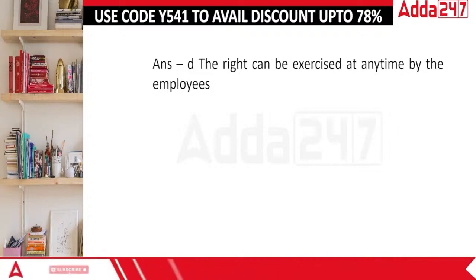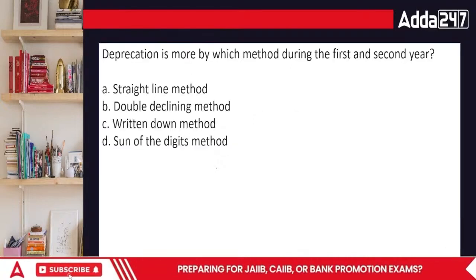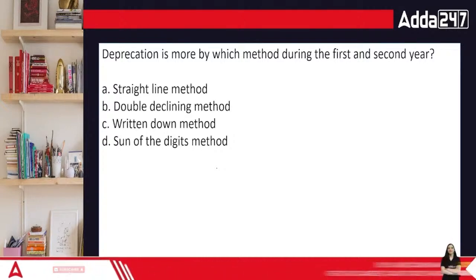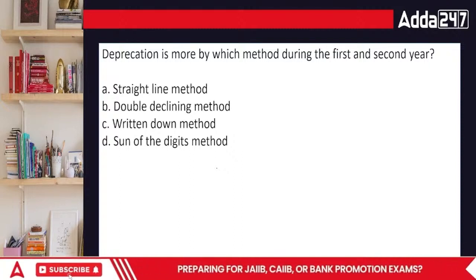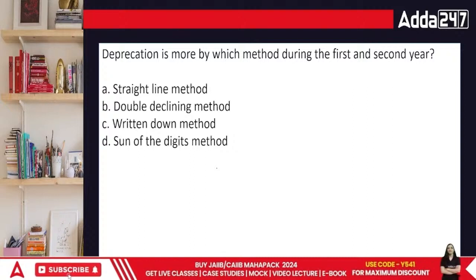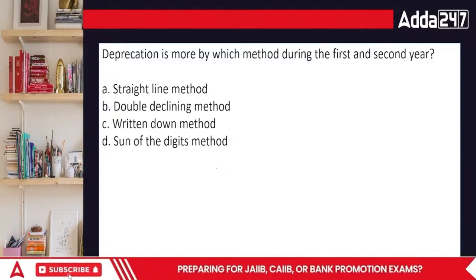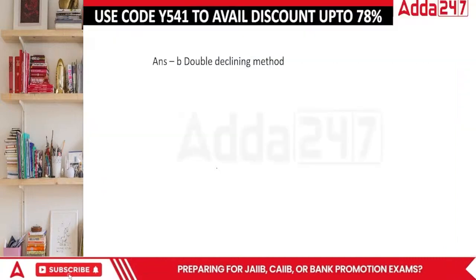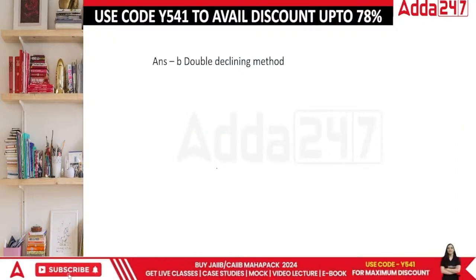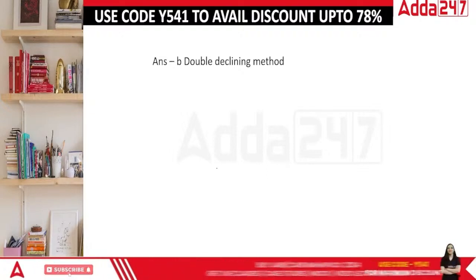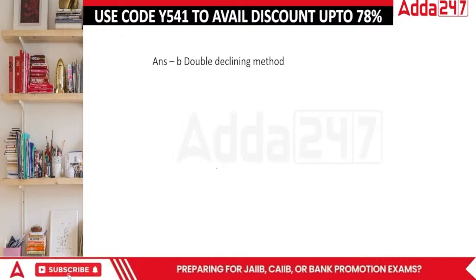Okay, so when we talk about this specific area, this is a right, not an obligation. Depreciation is more with which method during the first and second year? Straight line method. Depreciation is more by which? Depreciation cannot be more than the wages. Then when we talk about depreciation being more in the beginning, it is the double declining method. Instead of SLM and WDV, it is the double declining method. Done. In this case, the answer is the double declining method.